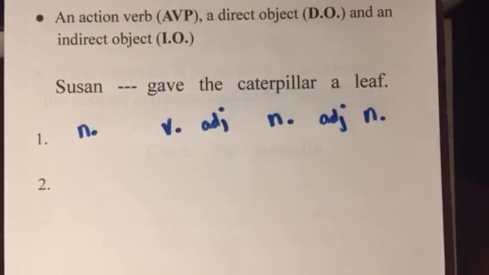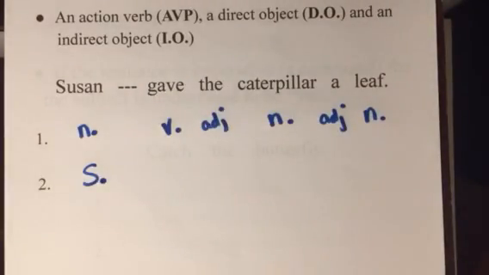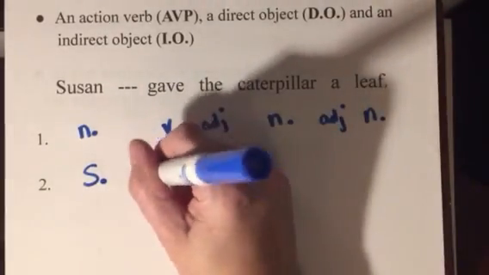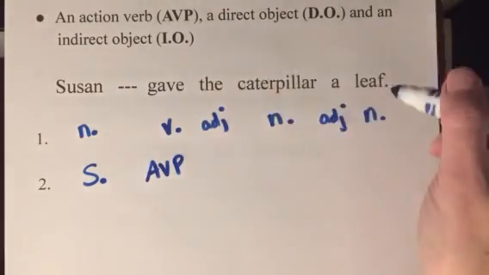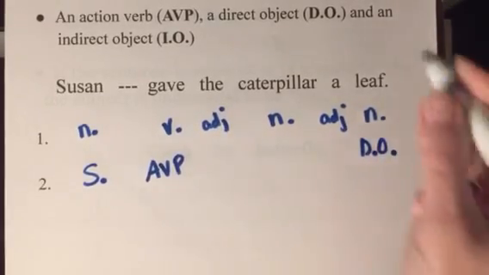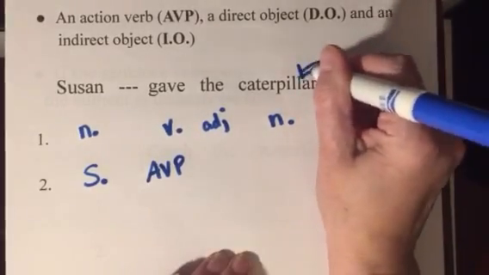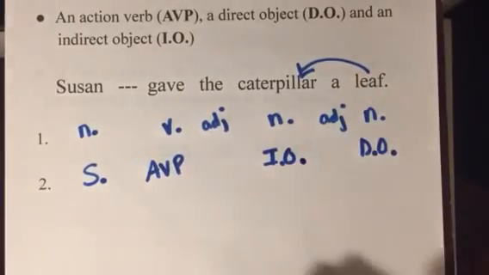Okay, so who are we talking about? Susan. She's the subject of the sentence. Gave, that's definitely an action, AVP. All right, so what did she give? She didn't give the caterpillar, she gave a leaf. So leaf is our DO, but to whom did she give it? The caterpillar. So caterpillar is our indirect object.